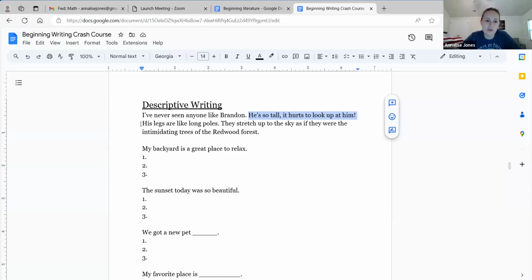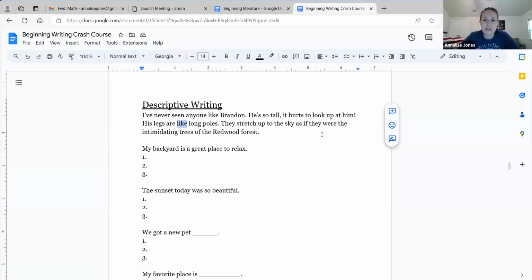His legs are like long poles. When I have this word like, this is the sign that I'm forming a simile. A simile is going to be like something is like this other thing. So his legs aren't actually long poles, but they remind me of long poles. They're tall and skinny like long poles. So they are like long poles. So this is another method of figurative writing.